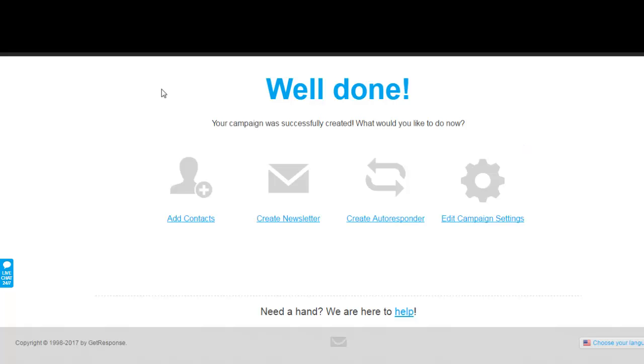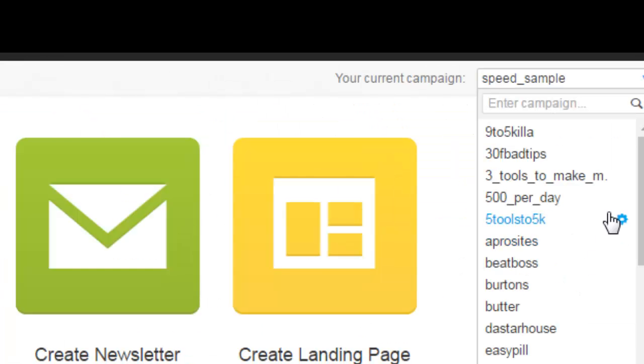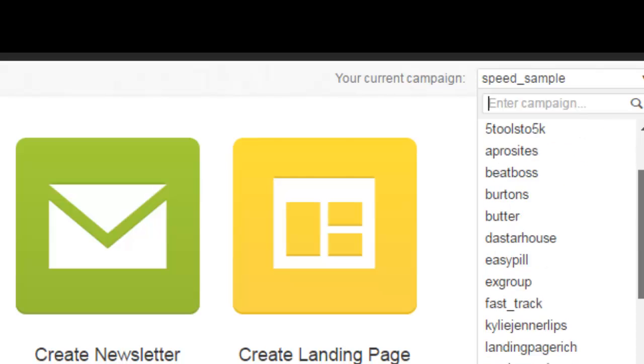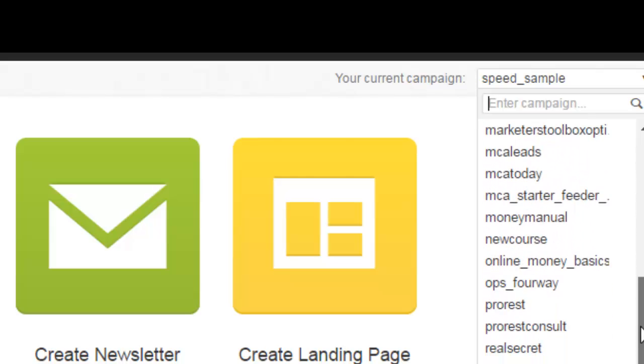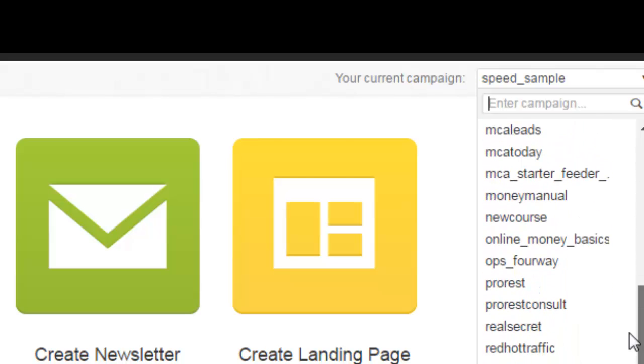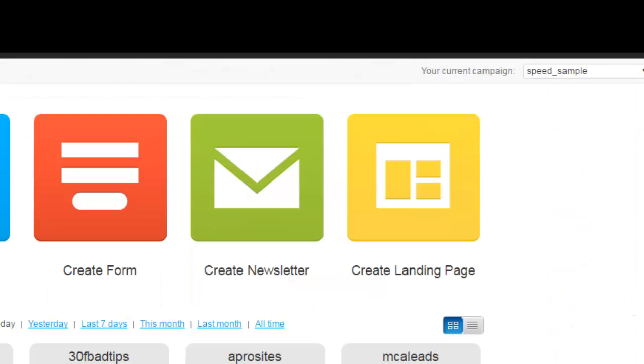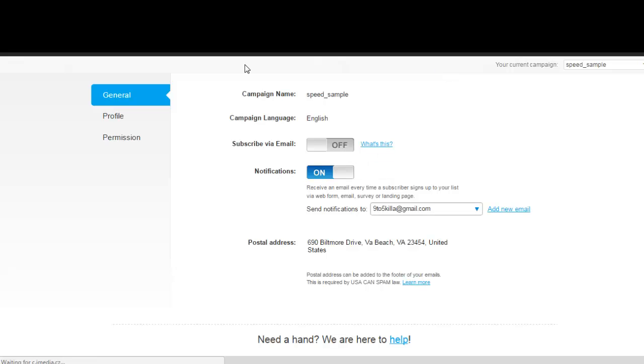Oh, there's only one more thing you would want to do. Hold on. You go back to the dashboard. Go to that campaign, speed sample. You want to do this as well. Okay, we're already on speed sample, but you want to go to this wheel, and you want to go to permission.